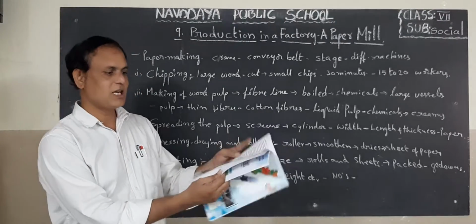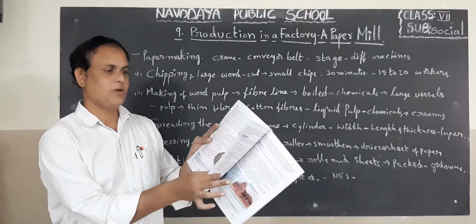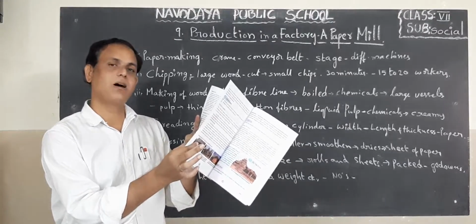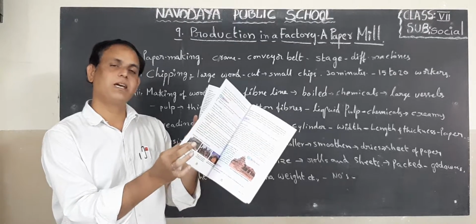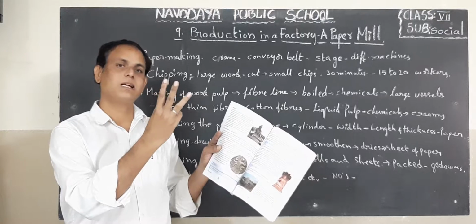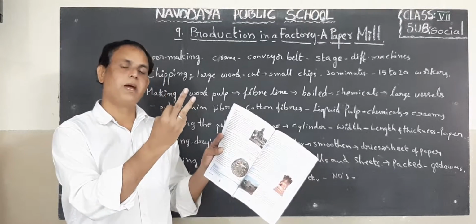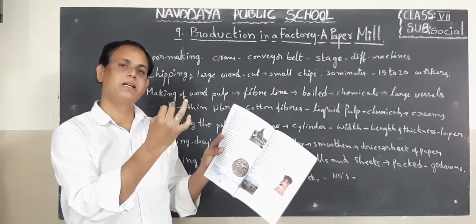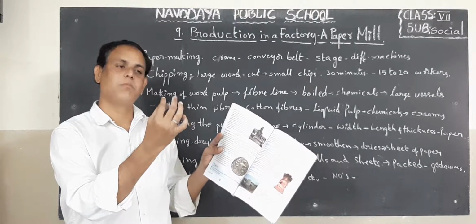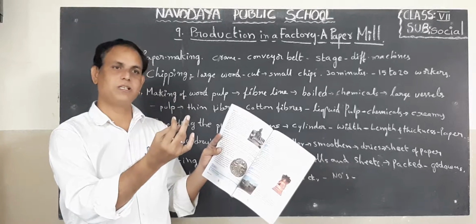Do you know, children, this is coming from wood, from trees. What trees are useful for making paper? I said three important trees. What are the three trees? Bamboo tree, mulberry tree, eucalyptus tree.